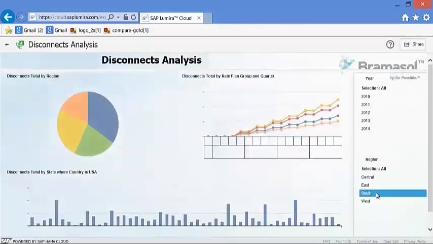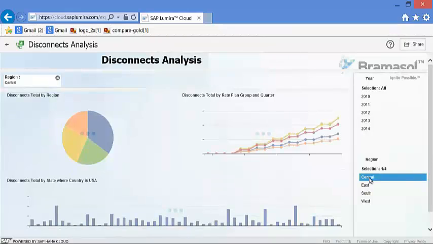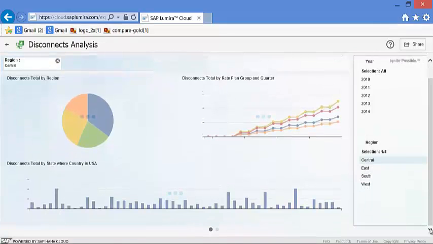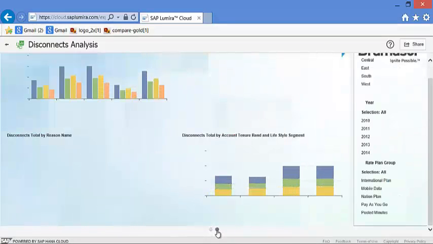So we can apply a filter on the central region. Now the data which we can see is only for the central region. But what we are mostly interested in is understanding the reasons for that, so we can go to the reasons pattern. As you can see, in a single screen we can have a look at the different analysis of data. In a single storyboard, using different visualizations, we can analyze data. Now we would like to know the different reasons for which people are leaving our service, so we would like to zoom in on this.